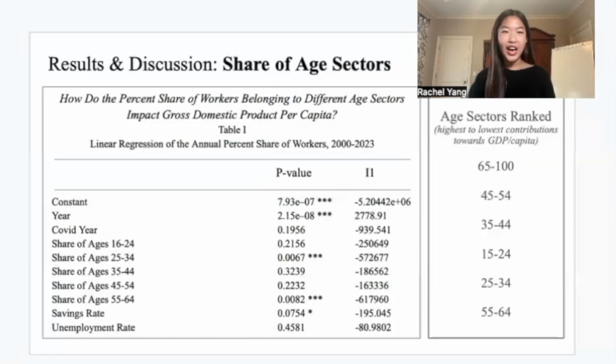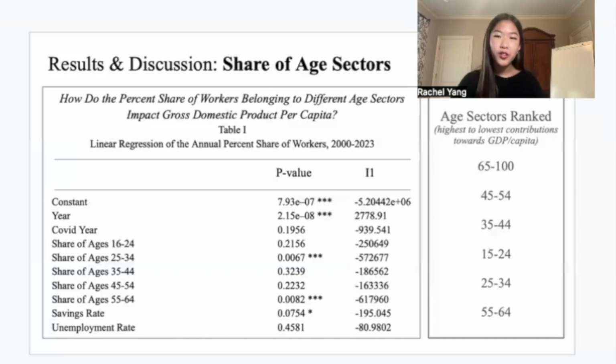So on the screen, I have my Gretl output for the first regression. As visualized by the table on the left, the negative coefficients for each share of age variable that range from 15 to 64 indicate that a 1% increase in the share of individuals aged 65 to 100 who are employed will increase GDP per capita by the highest amount compared to any other age group.